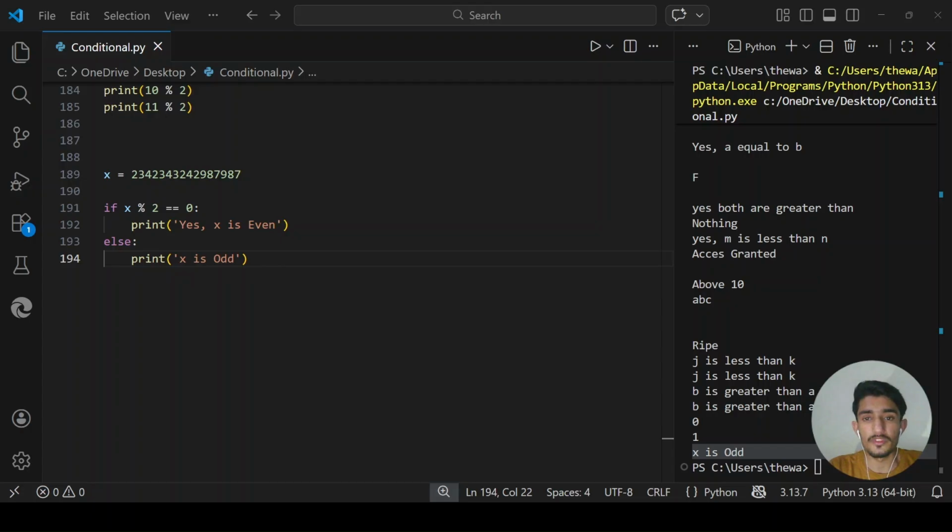Also, the pass statement here is a small but important thing, which I need to tell you. If something cannot be empty, if you write an if condition with no body, with no print statement, anything.